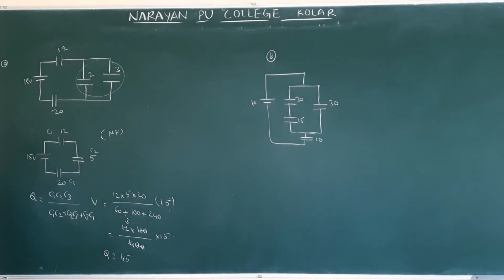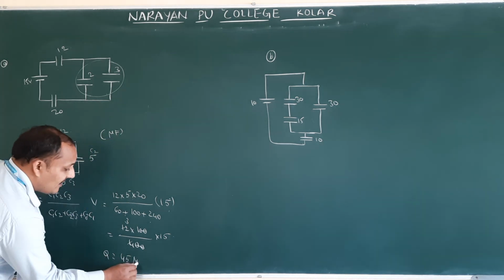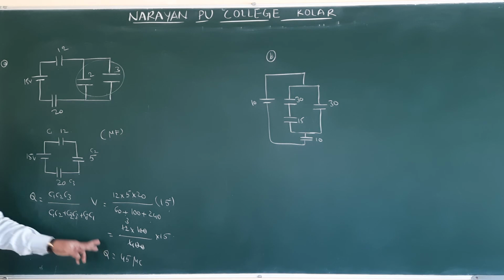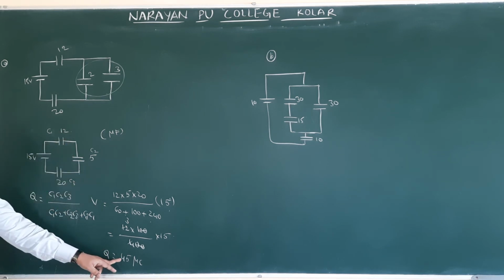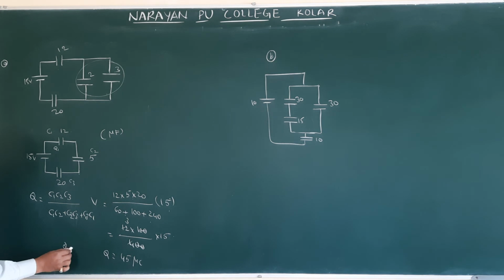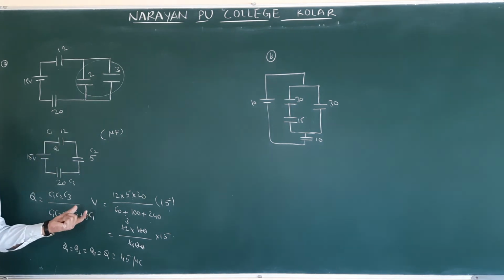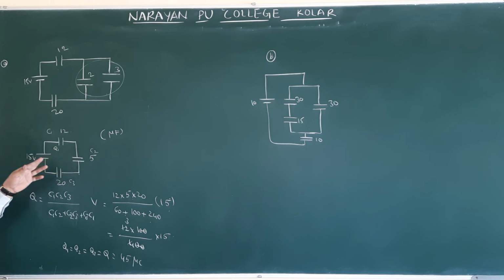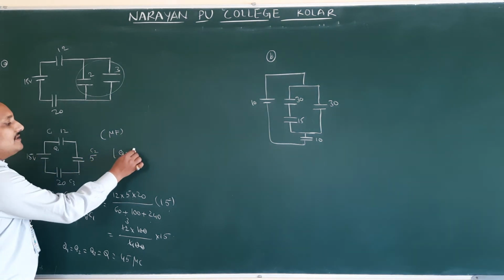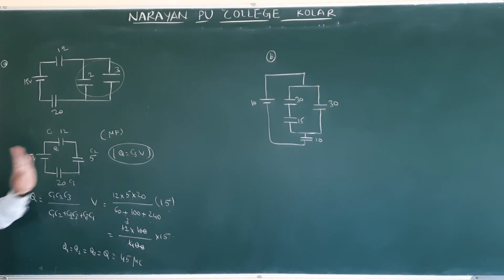What is the charge unit? Coulombs. But here capacitors are given in microfarads, therefore you will get charge in microcoulomb. Now what is the charge flowing through 12? 45, because charge is the same. Q1, Q2, Q3 will be the same. So Q1 is 45, Q2 is 45, Q3 is equal to Q, because all the capacitors are in series. I used the direct formula. Otherwise, you can find the resultant, Q is equal to CS into V. If you find it like this or like this, both will be the same.